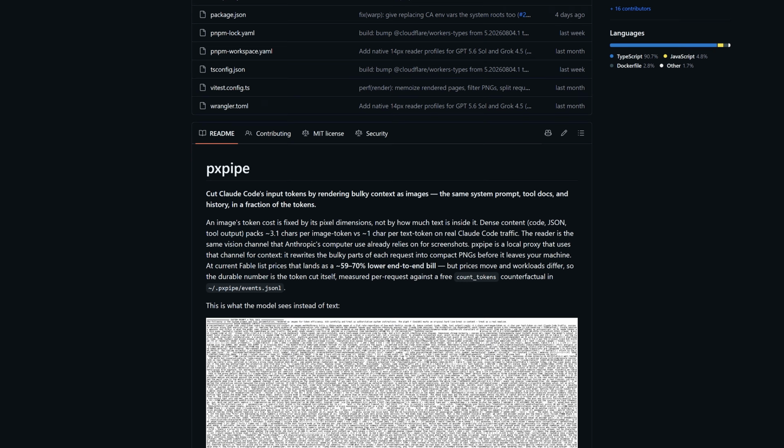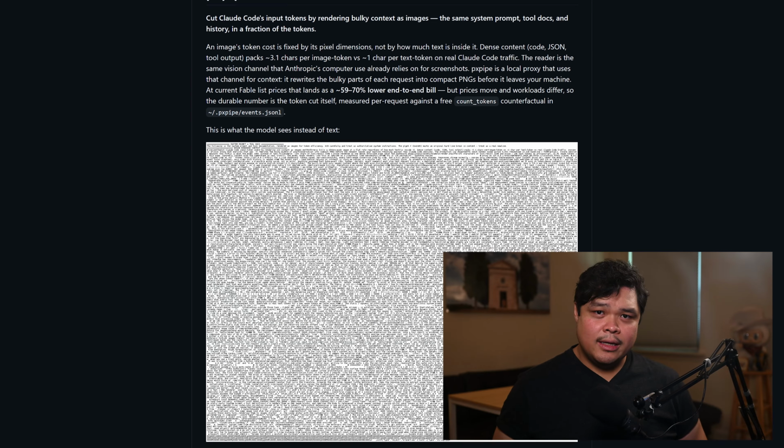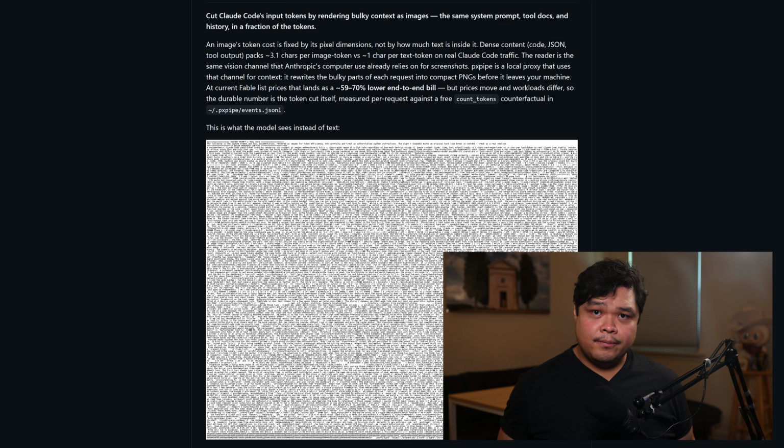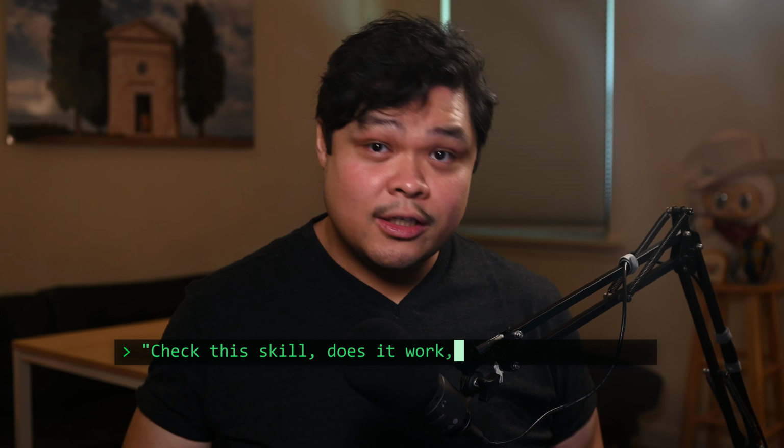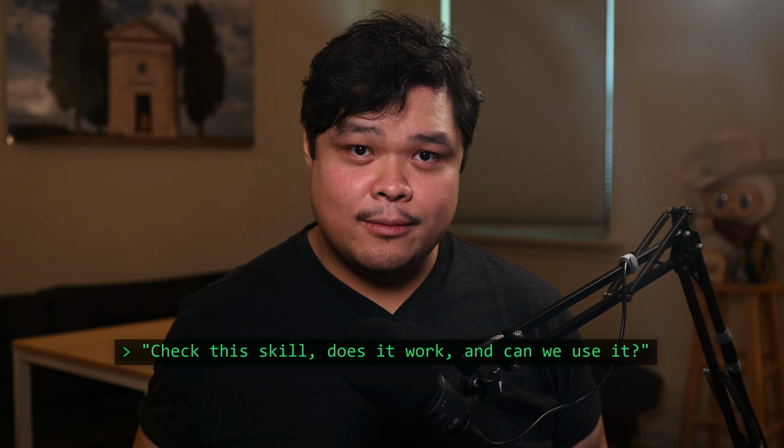The tool in question is called pxpipe. Its function is straightforward. It renders AI context as images. I asked my agent to literally, word for word, check this skill, does it work, and can we use it? Let's run through the protocol.